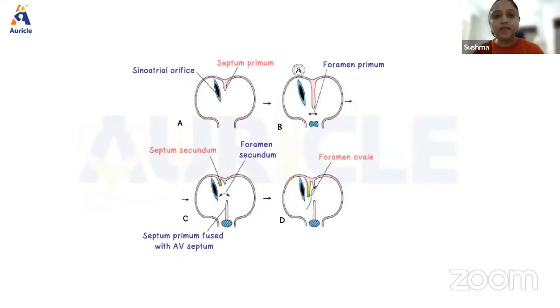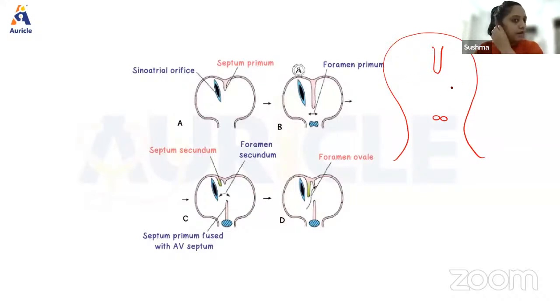Now, to understand that, first let's look at the basic anatomy, right? Here I have the septum primum, which is coming and it is developing the interatrial septum. Here I have the endocardial cushions that I was talking about. Okay, this is the basic anatomy. And now the heart is just a tube like this. It's just a tube where there is movement of blood.